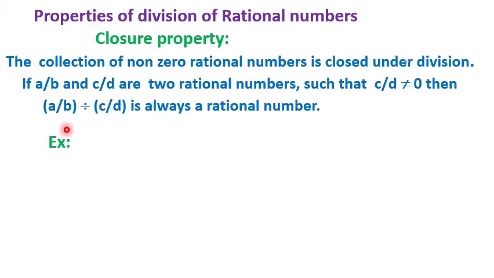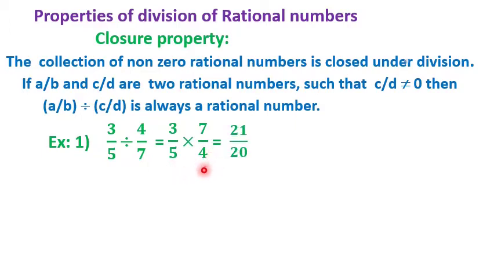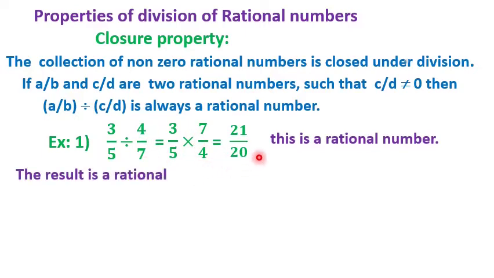For example, 3 by 5 divided by 4 by 7 is equal to 3 by 5 into 7 by 4, which is equal to 21 by 20. This is a rational number. In a division, the second term 4 by 7 is converted into 7 by 4. When we solve division problems, first we should convert division form to multiplication form. We can say the reciprocal of 4 by 7 is 7 by 4. The result is a rational number.